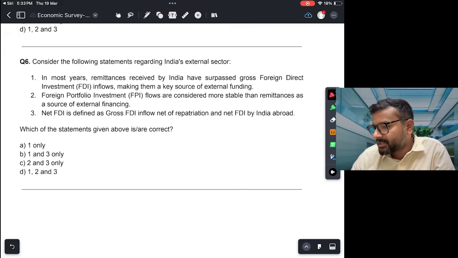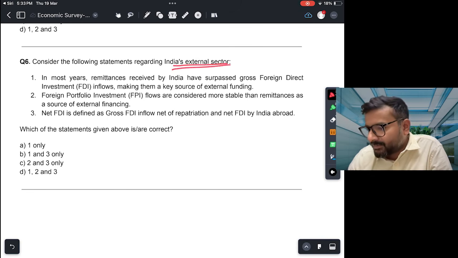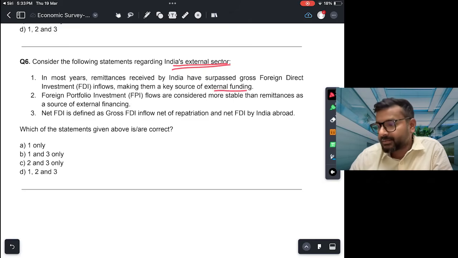Consider the following statements regarding India's external sector. One, in most years, remittances received by India have surpassed gross FDI inflows, making them a key source of external funding. India has the world's largest diaspora. Indians are settled in different parts of the world, and they send money back, that is remittance. It is higher than the foreign direct investment in most years. This is a correct statement.